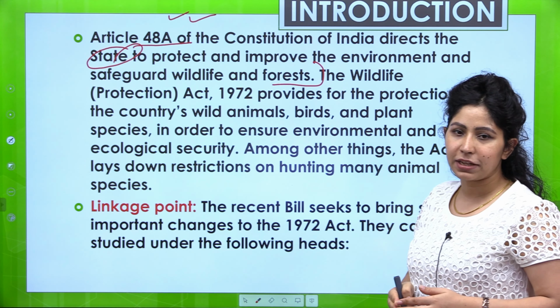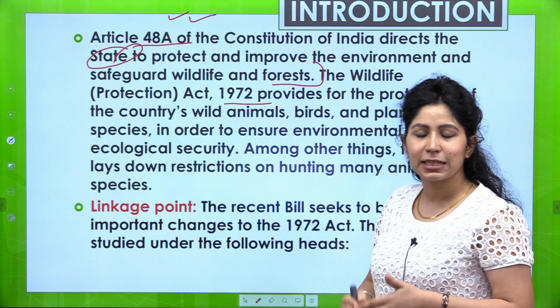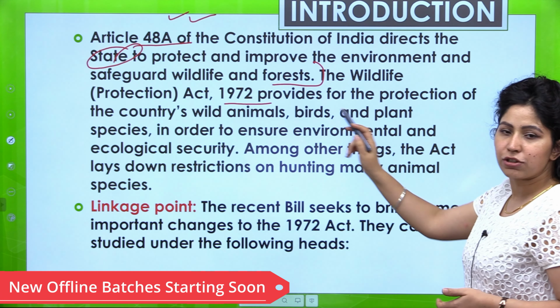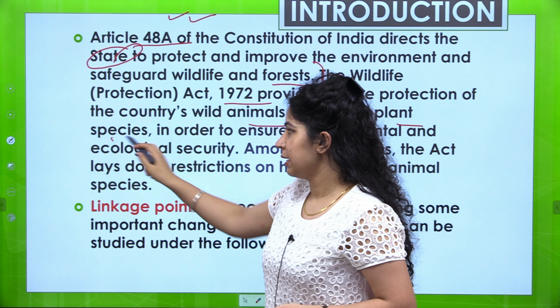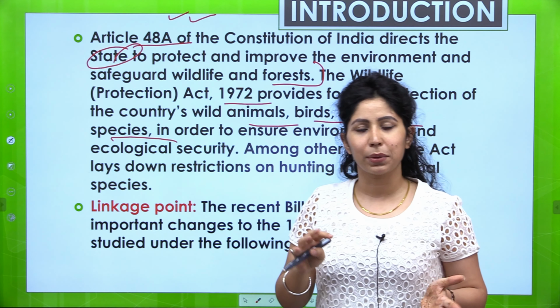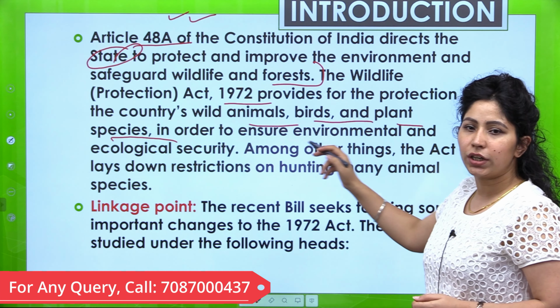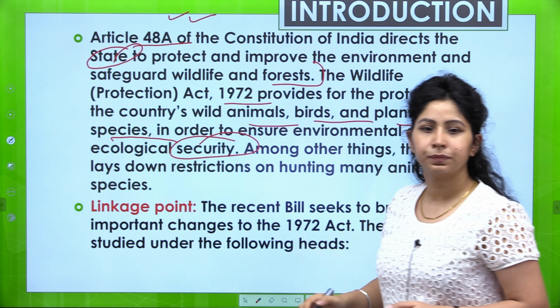So the Wildlife Protection Act 1972, in the second line we will explain what this act does. It provides for the protection of the country's wild animals, birds, and plant species. In wild animals, aquatic animals are also included, and aquatic plants too. So in brackets you can write: in order to ensure environmental and ecological security.